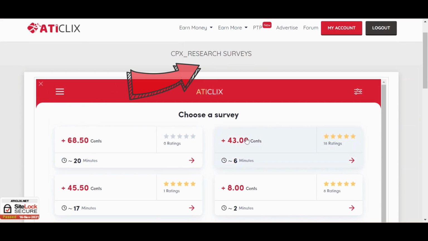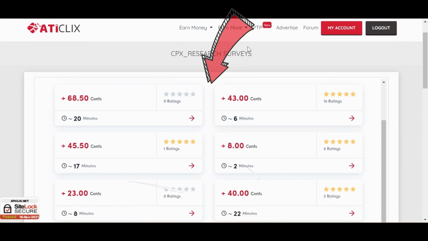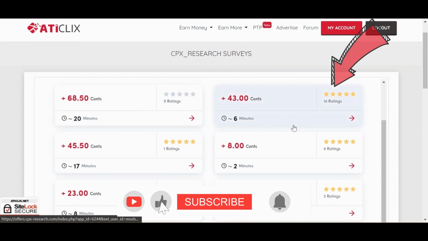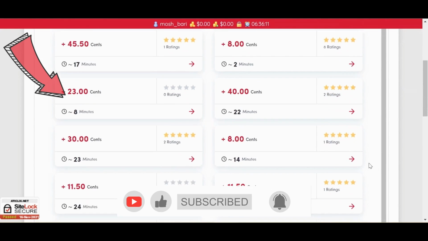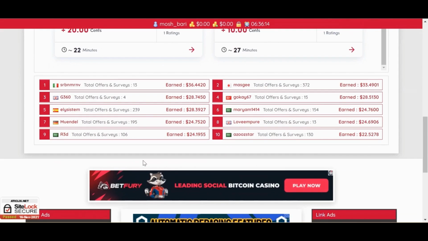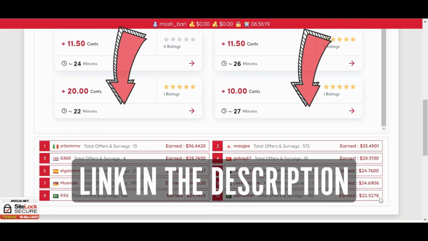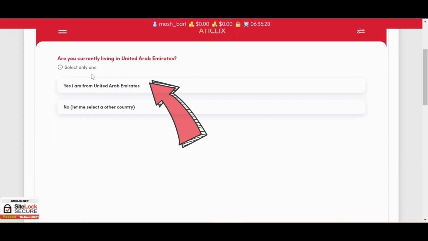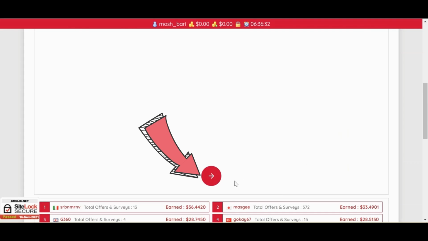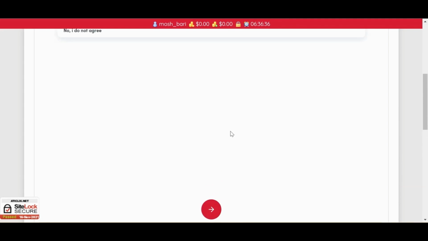These are surveys, and you can see on some surveys there are ratings. From these ratings, we can understand that the surveys are good and they are paying. All these people made money from these surveys. I just entered a survey. It's literally choosing from multiple choice questions and just click and then click next.